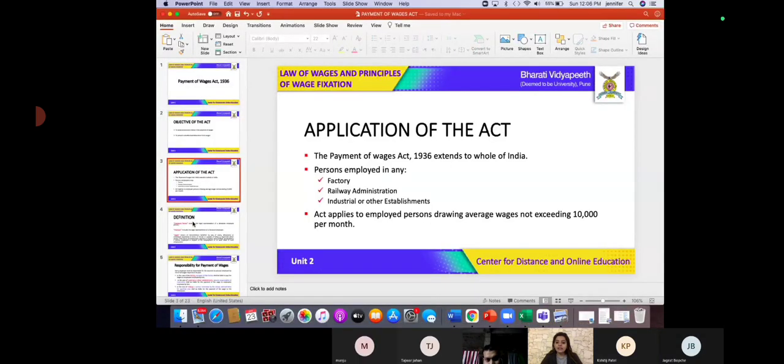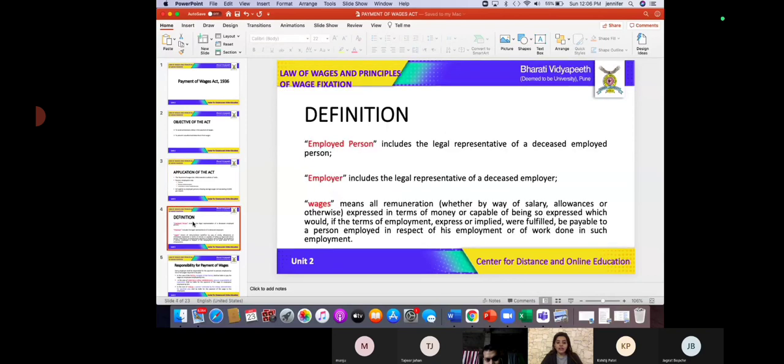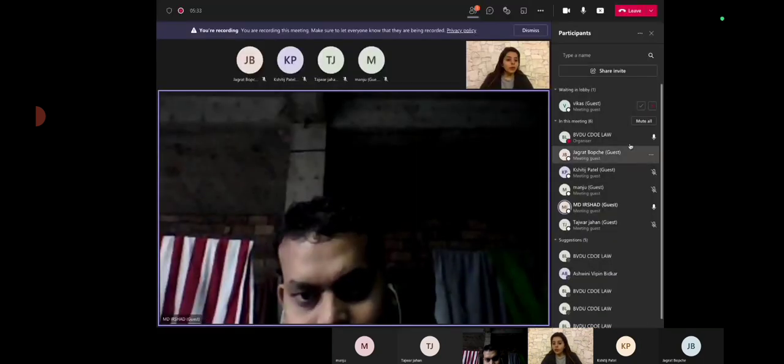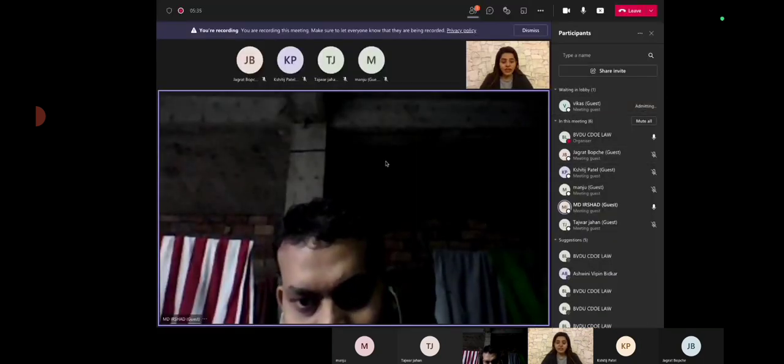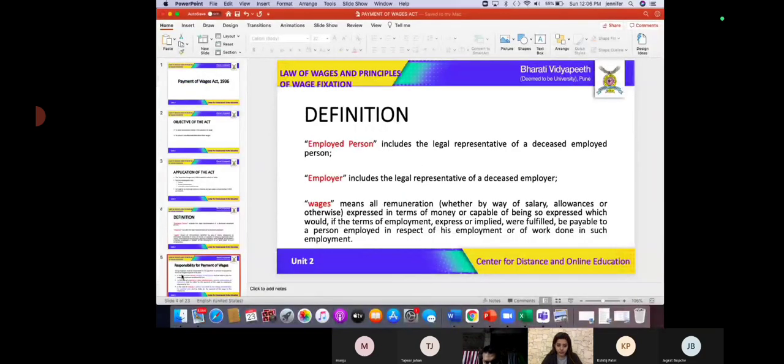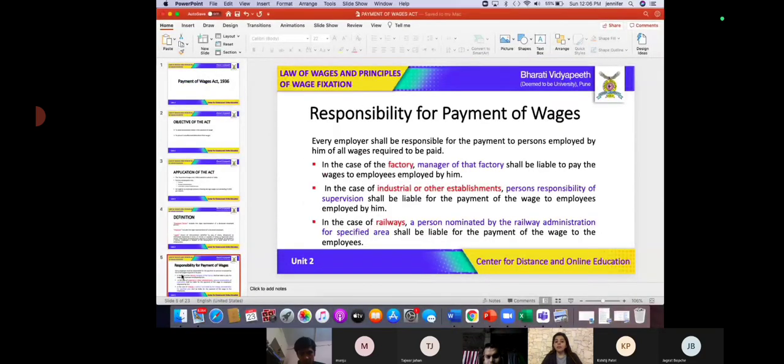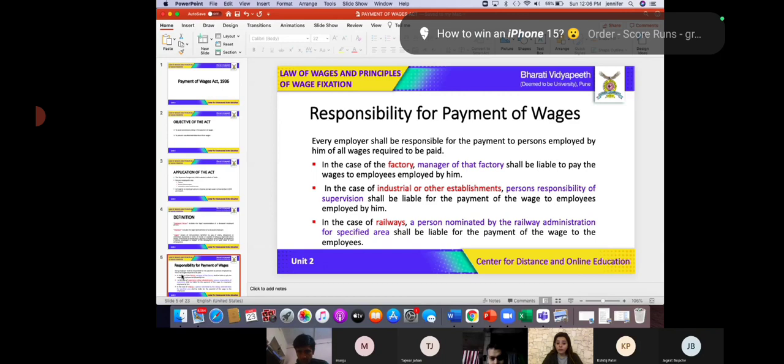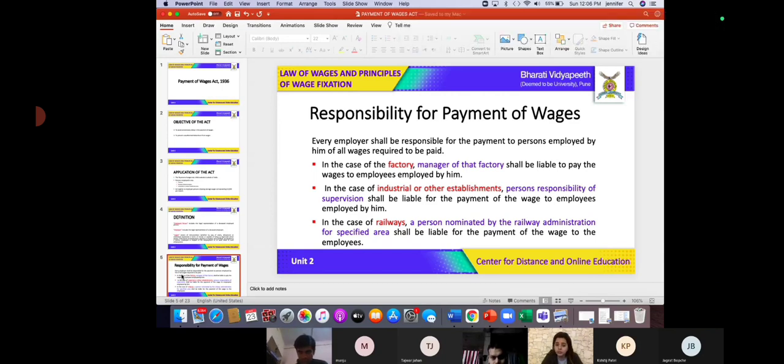Then we had studied about the important definitions: who an employed person is, who is an employee, what is wages, right? We had studied about these important definitions. Then we had studied about the responsibility for the payment of wages. Like we've seen that obviously there is going to be a certain person who is going to be responsible for the payment of wages, right?